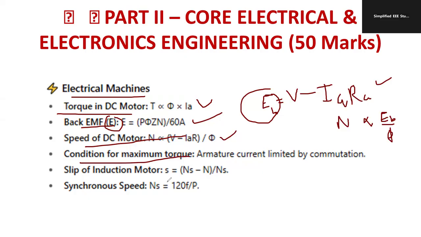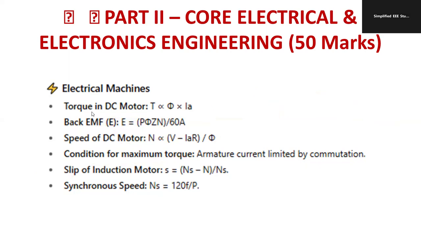Condition for maximum torque: armature current limited by commutation. Then slip of the induction motor. Regarding the induction motor, slip is very important: Ns minus N divided by Ns into 100%. Synchronous speed is Ns equal to 120 F by P. There are two types of induction motors, slip ring induction motor and squirrel cage induction motor. If you want, you can visit the lecture series of basic electrical, which I already mentioned, where I explained all the machines in detail. I'll share the link if you want.